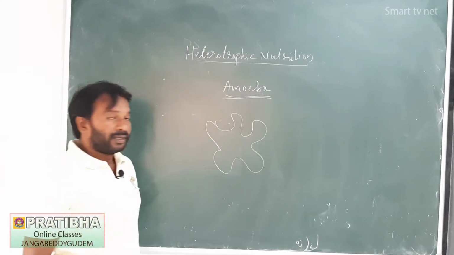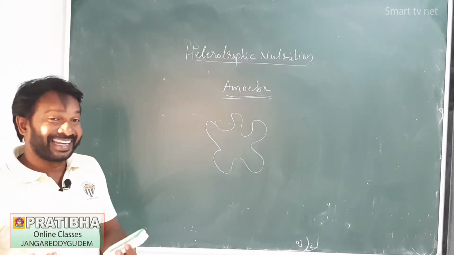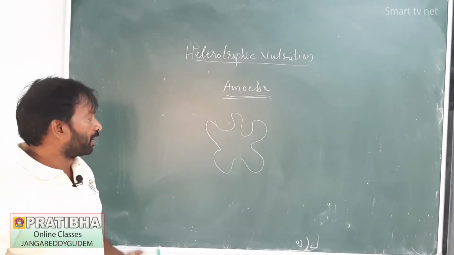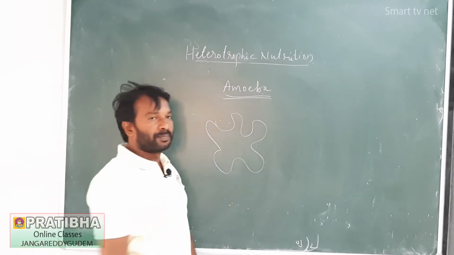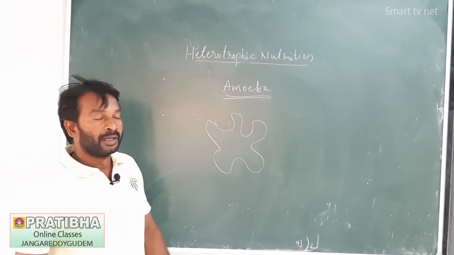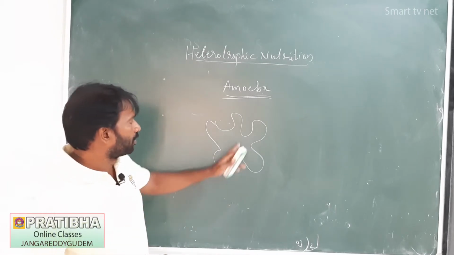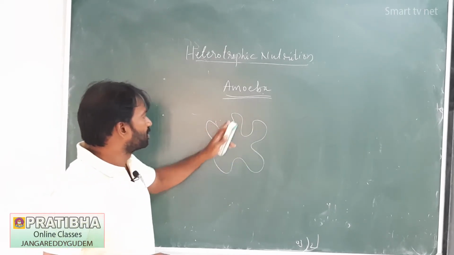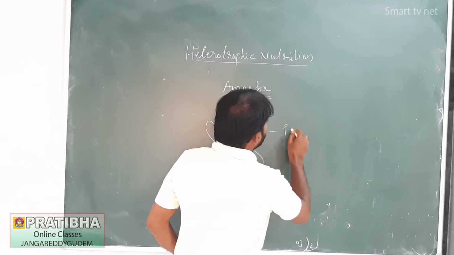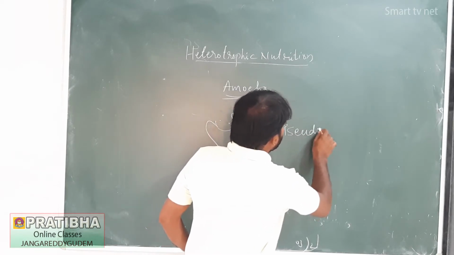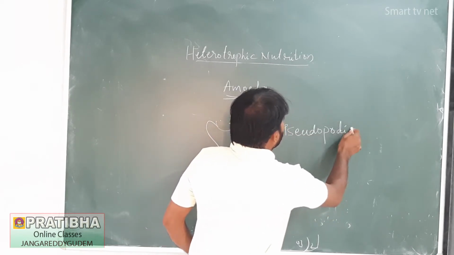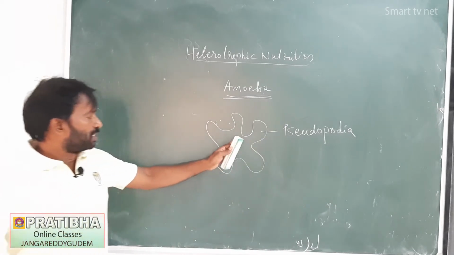Amoeba gets food materials through its body surface. Its body surface shows some finger-like extensions. These are called pseudopodia.